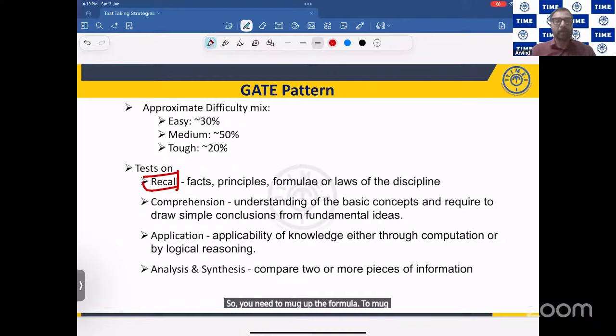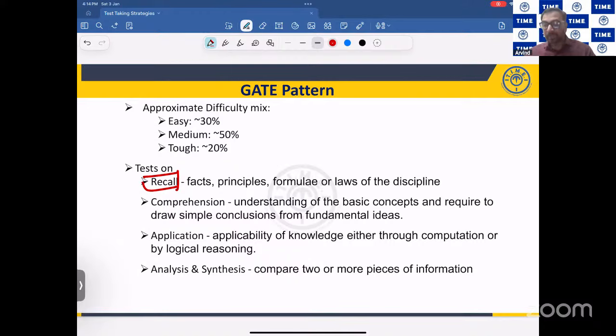To mug up the formula, what I would say is, chapter-wise, every chapter, whatever the formulas are there in that particular chapter, please make a note of it. I'll just repeat, chapter by chapter, make a list of formulas, make a book of it, and every day before you sleep, just turn the pages, read the formulas once and then sleep. So from today onwards, every day when you're going to sleep, you need to recollect the formulas.